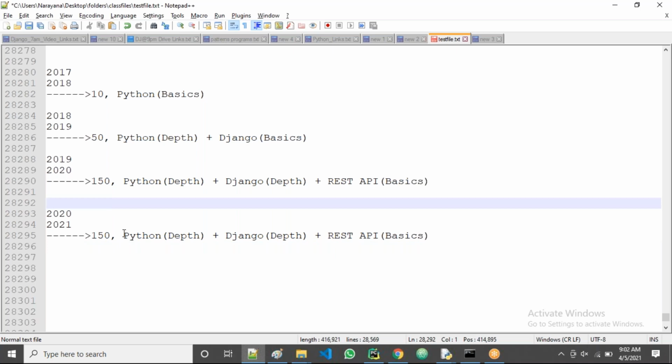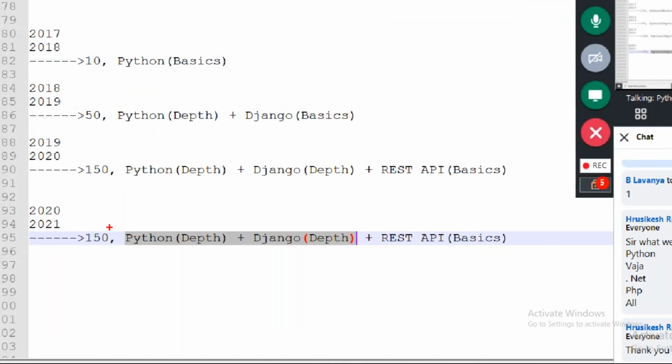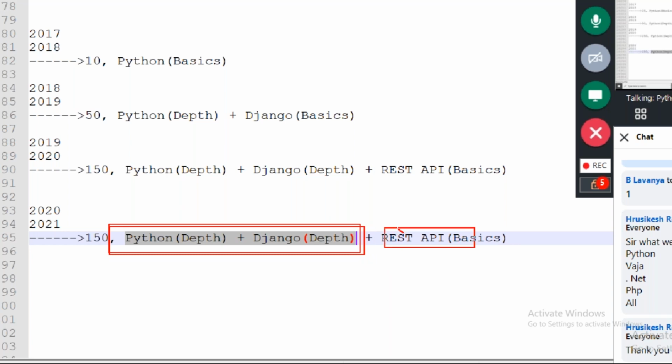That's why I'm saying don't stop with only Python. Start learning Django also. I compulsorily recommend Python and Django, and REST API is required for people with experience, 3 plus, 4 plus, 5 plus years.